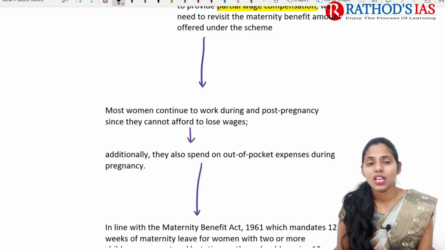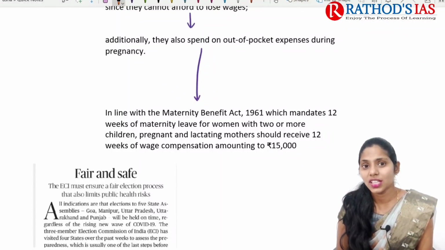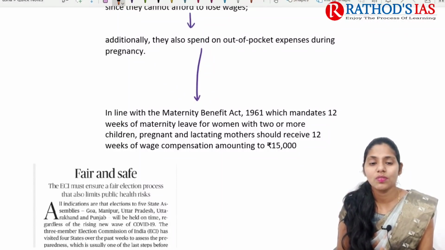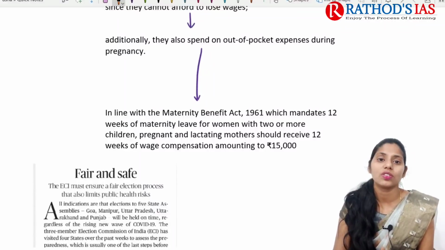Because of this, we are also seeing an increase in out of pocket expenditure in hospitals. In line with the Maternity Benefit Act of 1961, which mandates 12 weeks of maternity leave for women with 2 or more children, pregnant and lactating mothers should receive 12 weeks of wage compensation, that should be about rupees 15,000. So this is the gist of this topic.